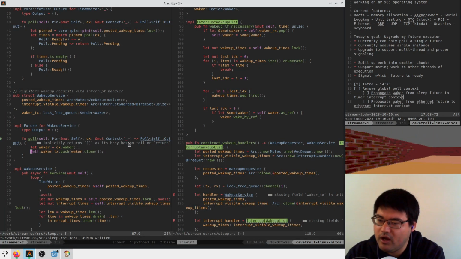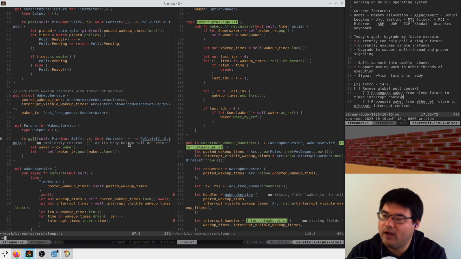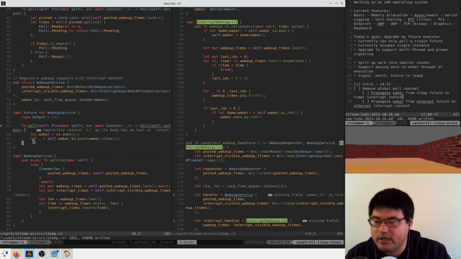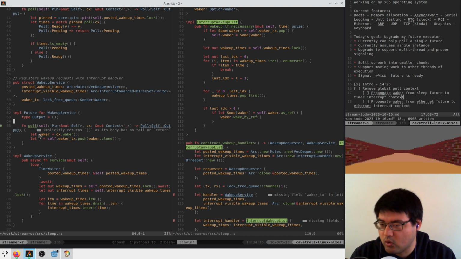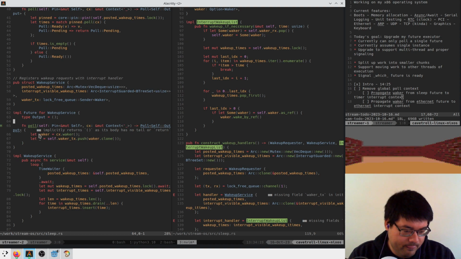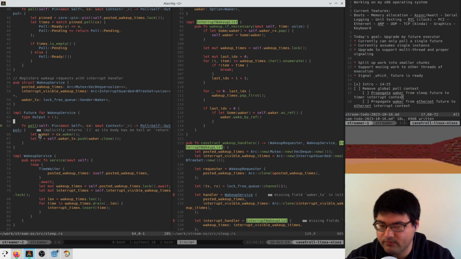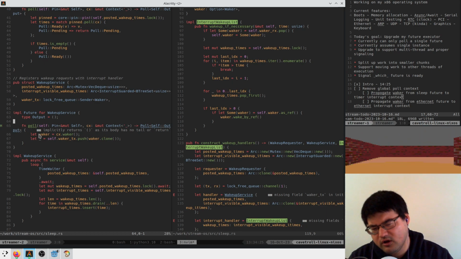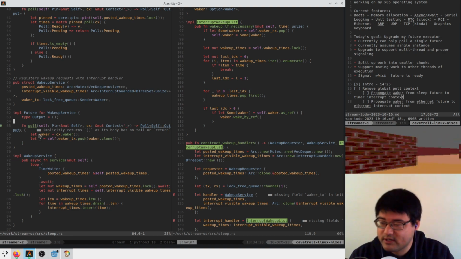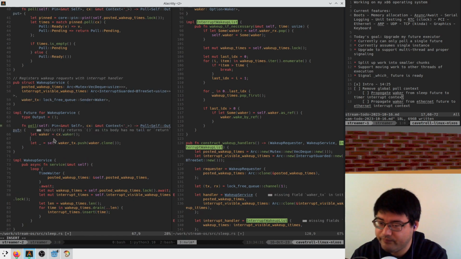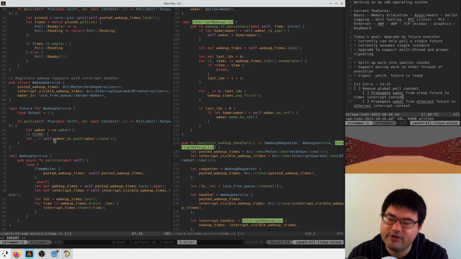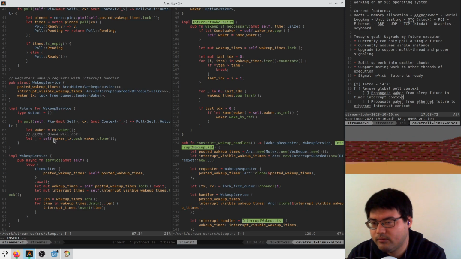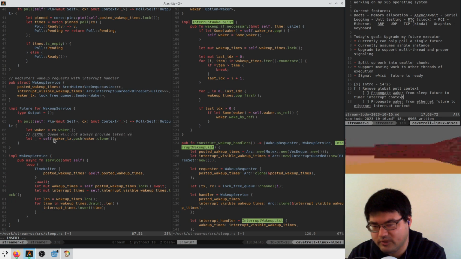So, which is why this idea of a lock-free queue as our mechanism of communication is kind of wrong. We should probably have a queue where, instead of queuing elements, you just overwrite the last one. But let's prove out the concept first, and once we've proven the concept, then we can come back. So we'll say fix me here: queue will not always provide latest waker.